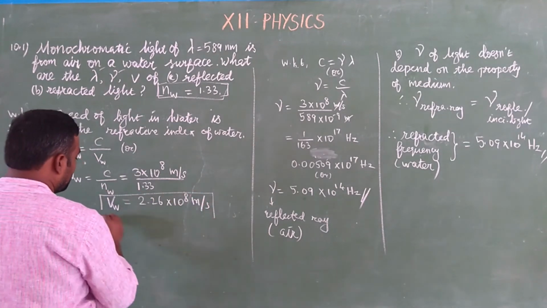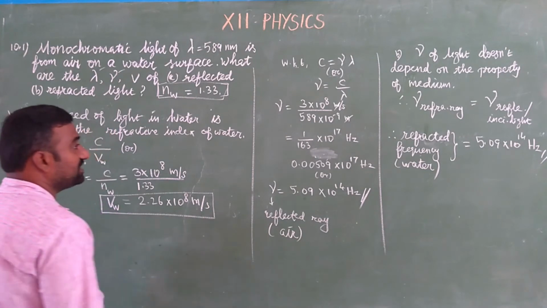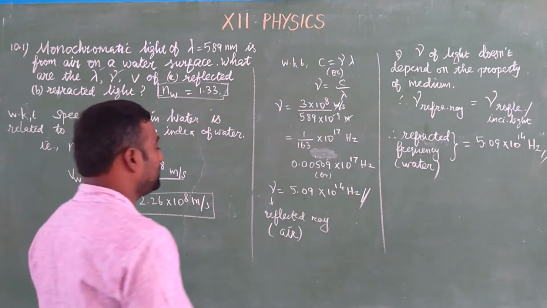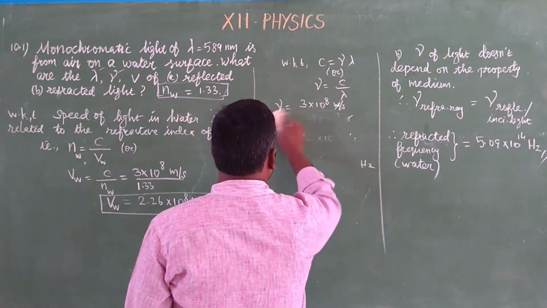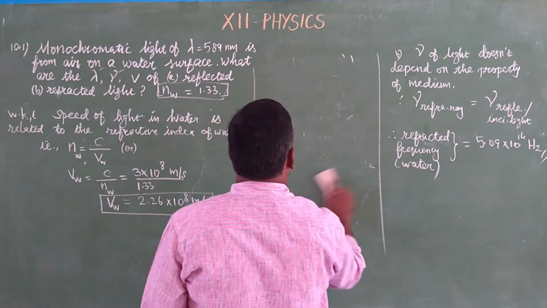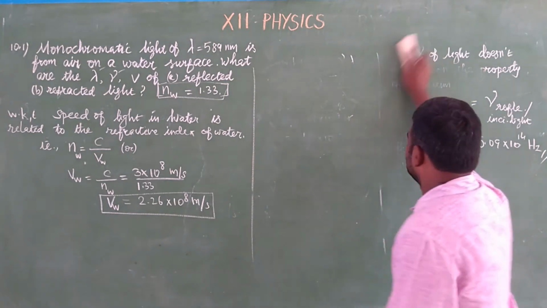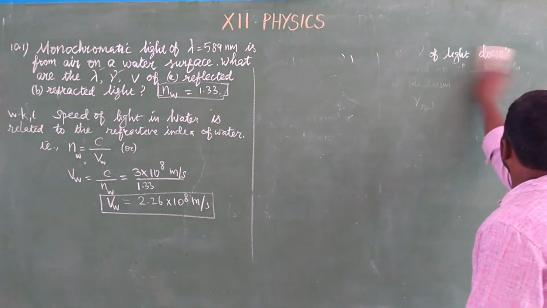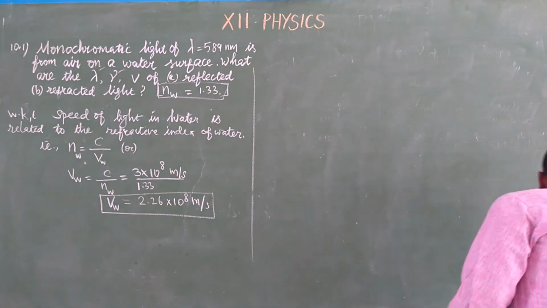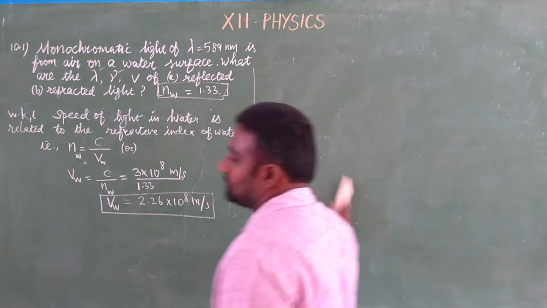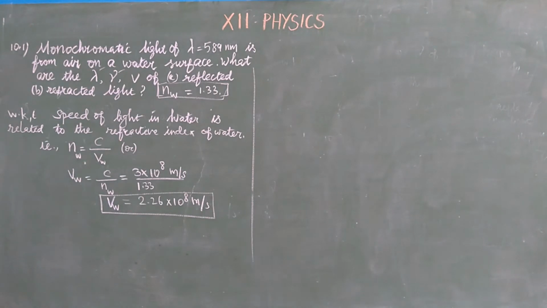So we have calculated that. The next thing is the wavelength of the light in water.